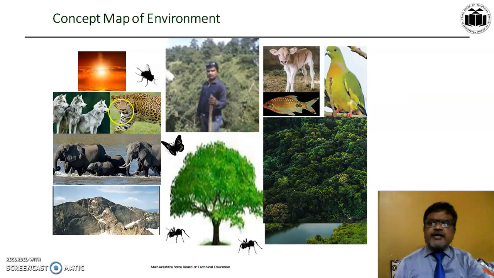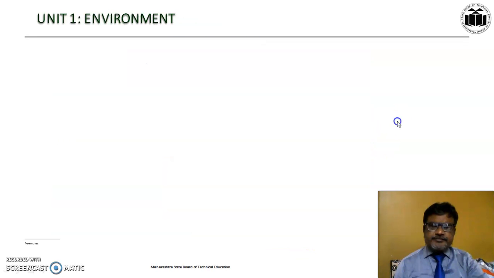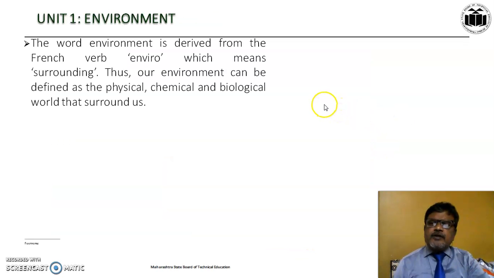Now this is a concept map of environment. In this concept map you can see the biotic as well as abiotic components. Now, the definition of environment.